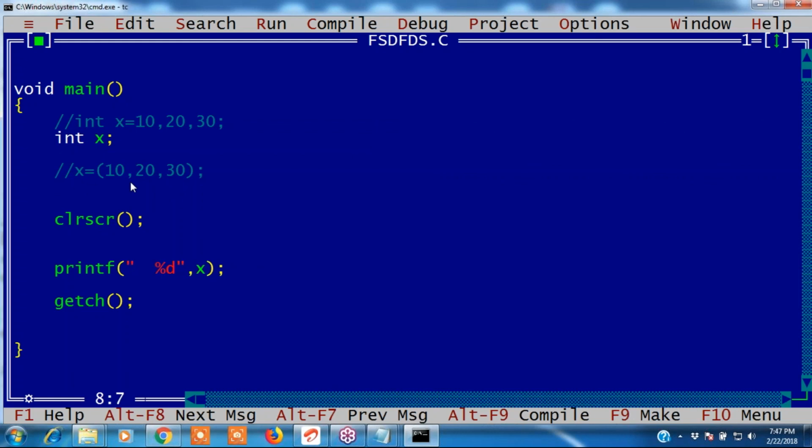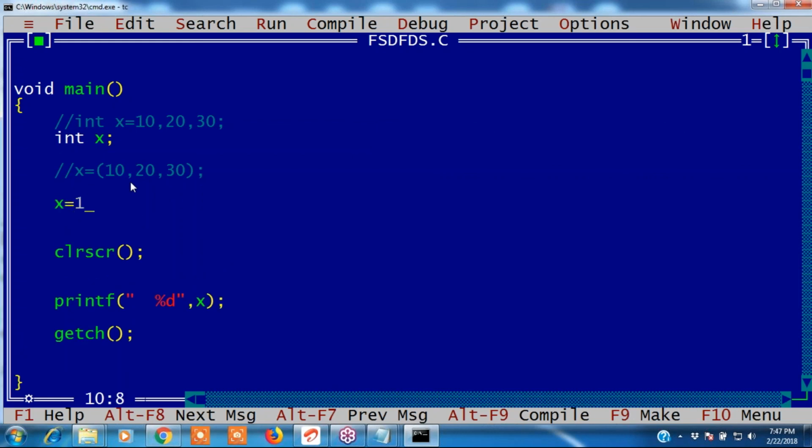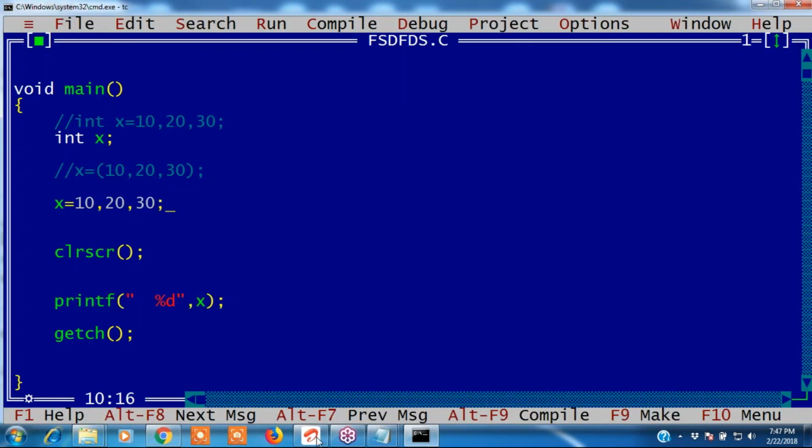Now the same statement, if I write x equals 10, 20, 30 without parentheses, which operator has higher precedence, equals to or comma? Equals to has higher priority than comma. Comma is the least priority operator, right? So first the assignment is performed: the 10 value is assigned to x first. After that, the comma expression returns 30, but it won't be assigned to x. The first operation, the first priority, is equals to, so 10 is assigned to x. In this case, it takes 10. Understood? That is the comma operator.